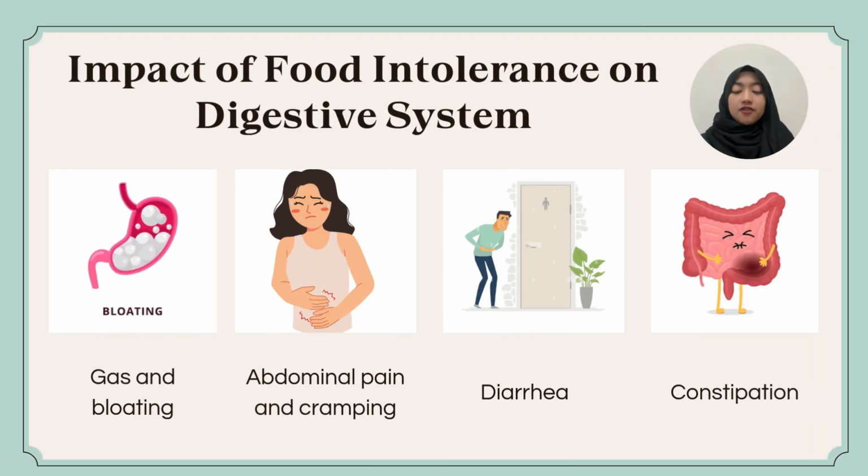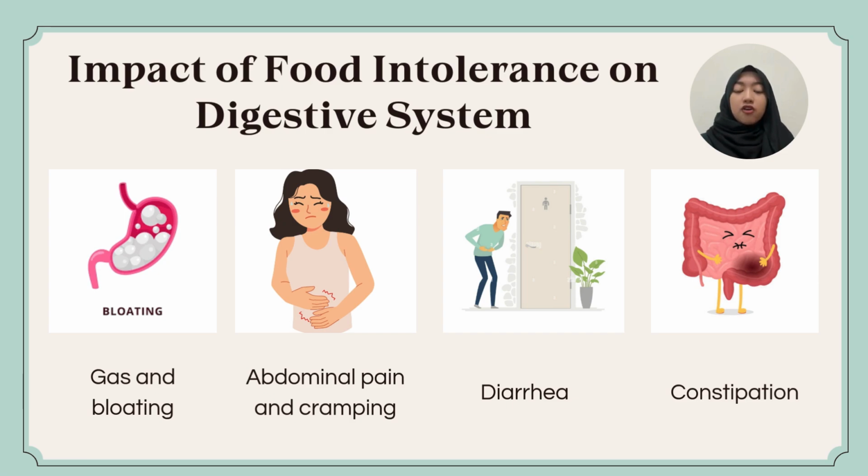On the other hand, food intolerance occurs when the body has difficulty digesting or processing certain foods. This can lead to a range of uncomfortable symptoms, especially in the digestive system. When you eat a food your body can't digest properly, the food moves to the large intestine. There, gut bacteria ferment the undigested food, creating gas and acids. This leads to gas and bloating, diarrhea, and constipation.